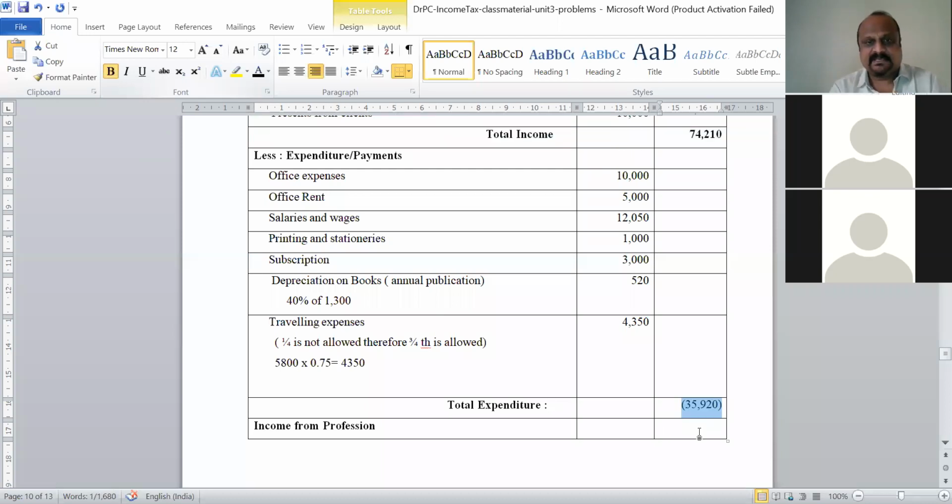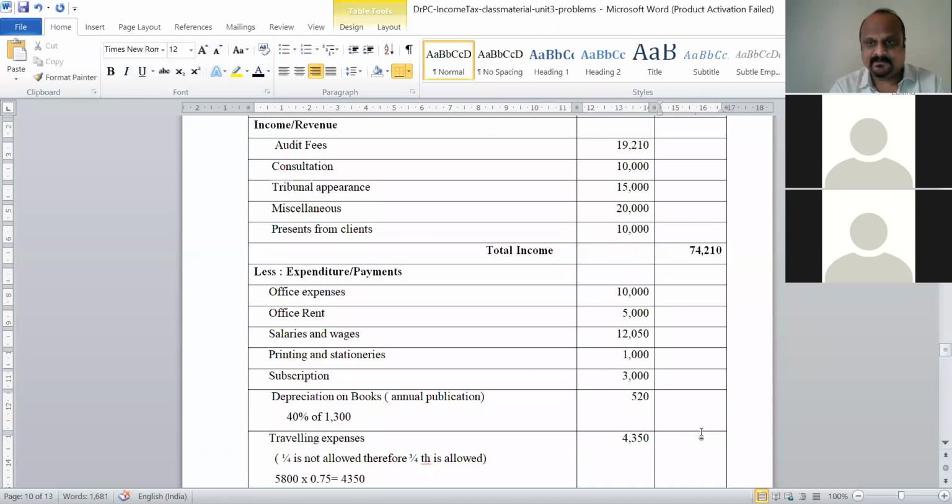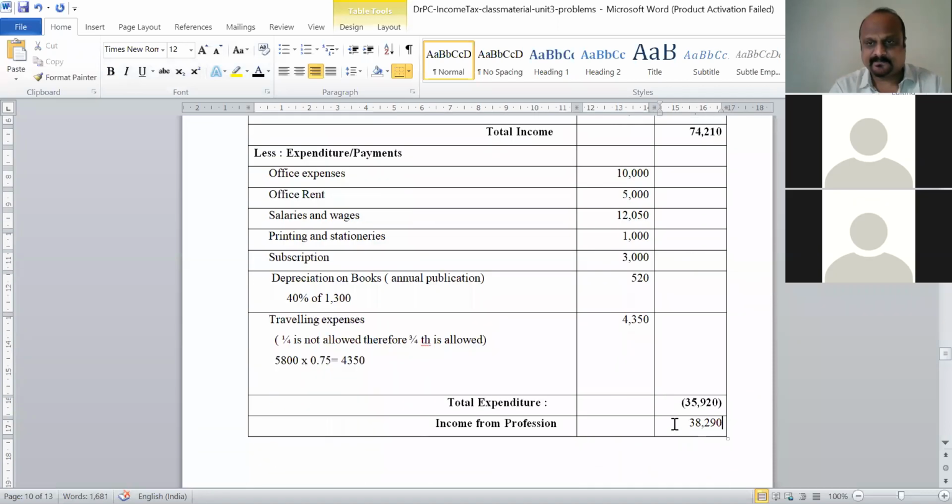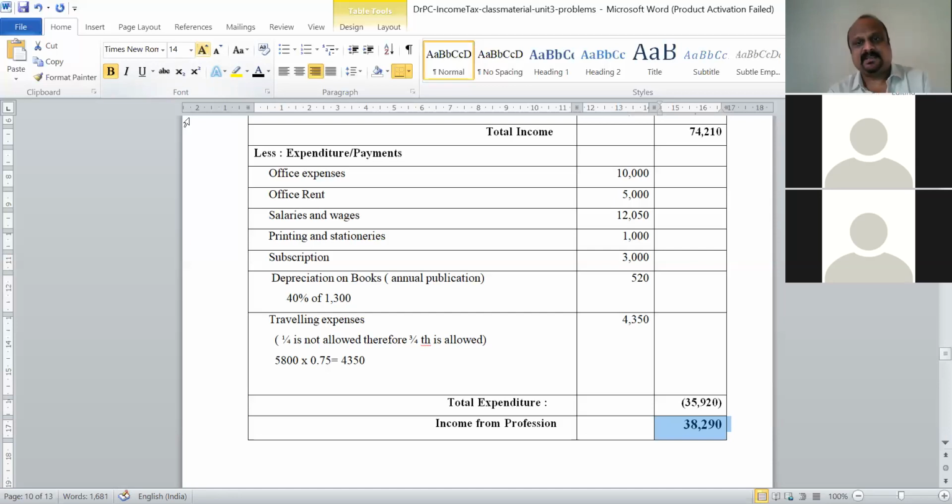And what is the income from profession? 38,290. Correct. So 38,290 is the solution.